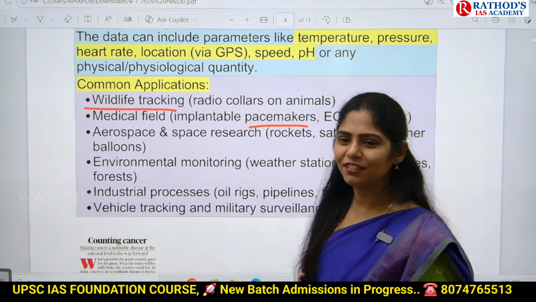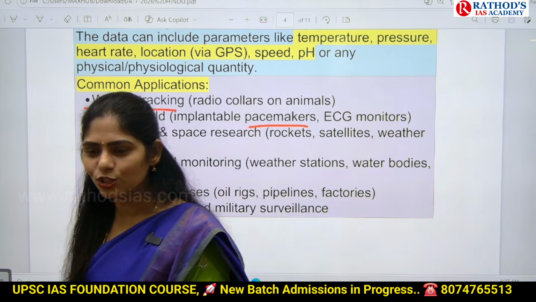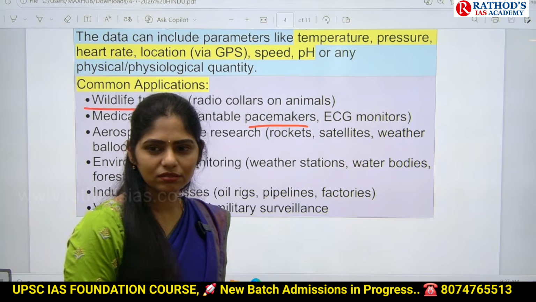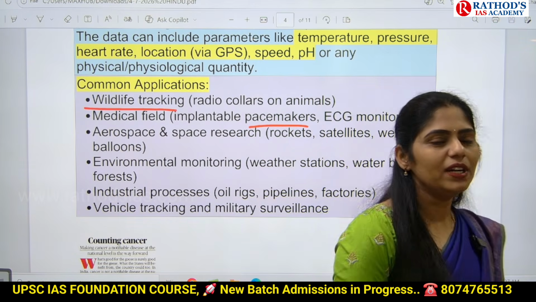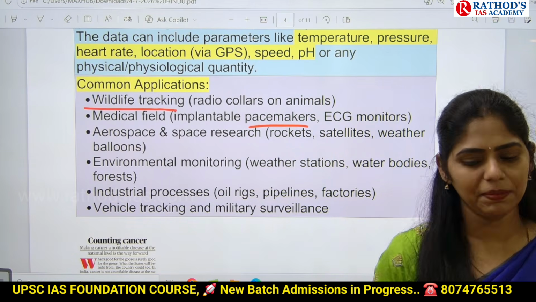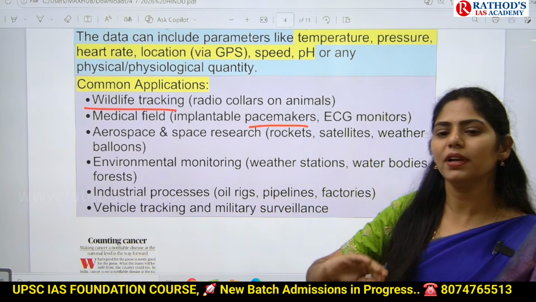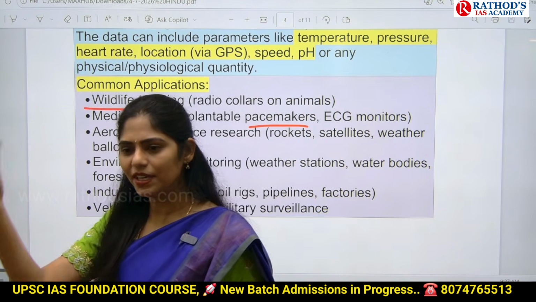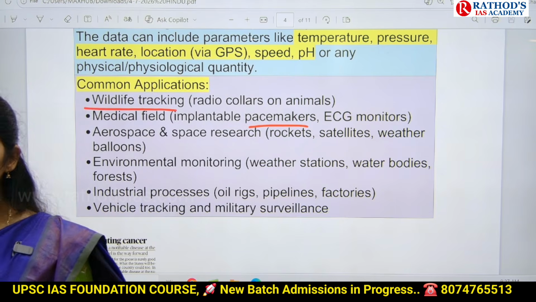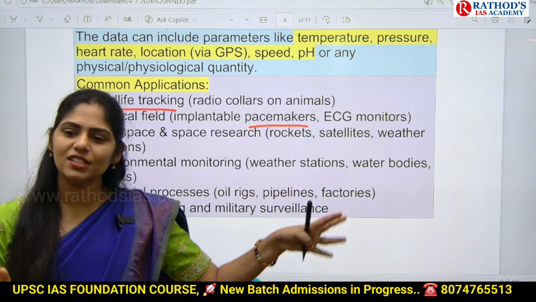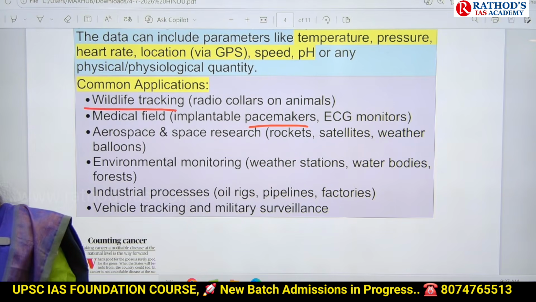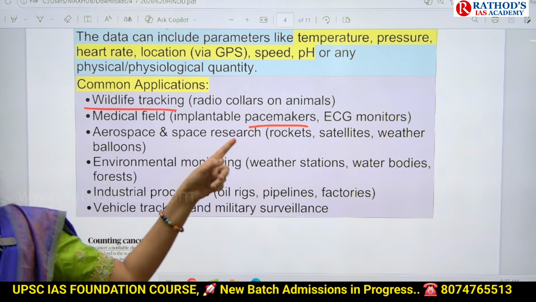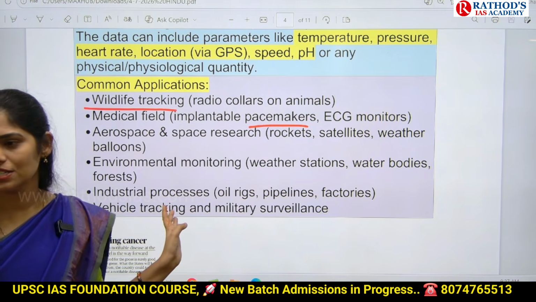Whenever we feel fear or anxiety, does our heartbeat rise or slow down? Rises. Whenever you are in deep sleep, your heartbeat slows down. If any heart patient is there, his heartbeat will not be normal. It will not always be 72. Sometimes it will go down, sometimes it will increase. So to maintain a proper heartbeat, heart patients have these pacemakers installed. In that pacemaker also we can use these radio transmitters.